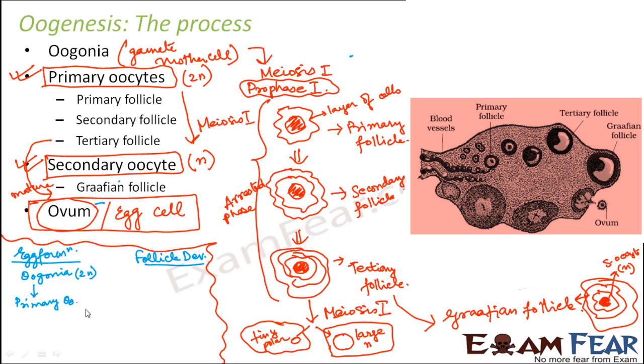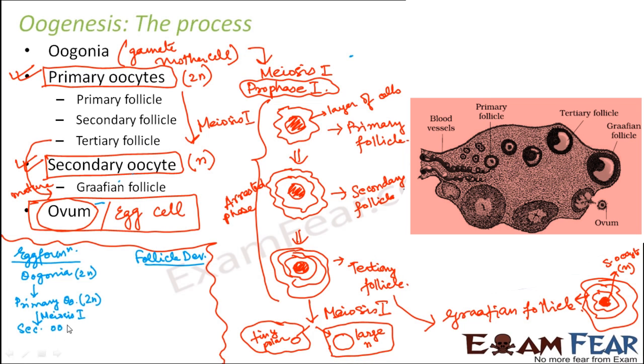So these primary oocytes are also diploid cells. This is the stage where the oogonia get stuck in the prophase 1 stage of meiosis 1. Now they remain stuck until the female reaches her adolescence. Once the female reaches her adolescence, these primary oocytes undergo meiosis 1, and what is formed?